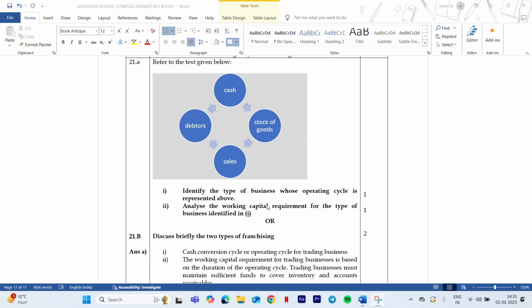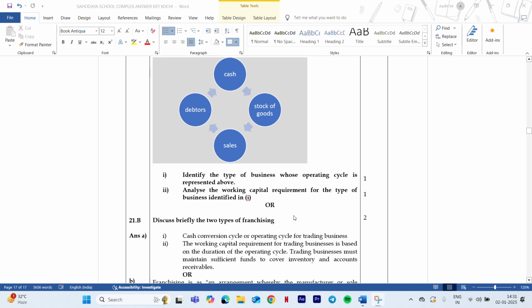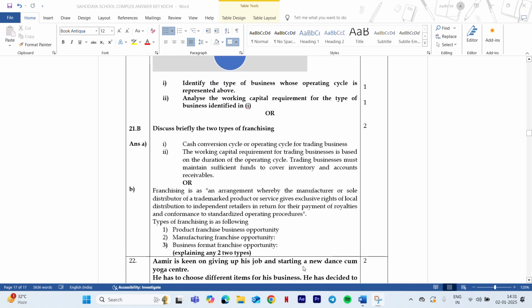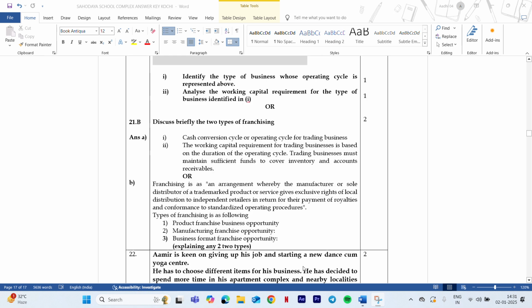Now you need to analyze the working capital requirements. From the trading cycle you need to understand which is the working capital requirement here. The working capital requirement here is cash and stock of goods. So these are the two things identified as working capital requirement. This is how you are getting 2 marks.